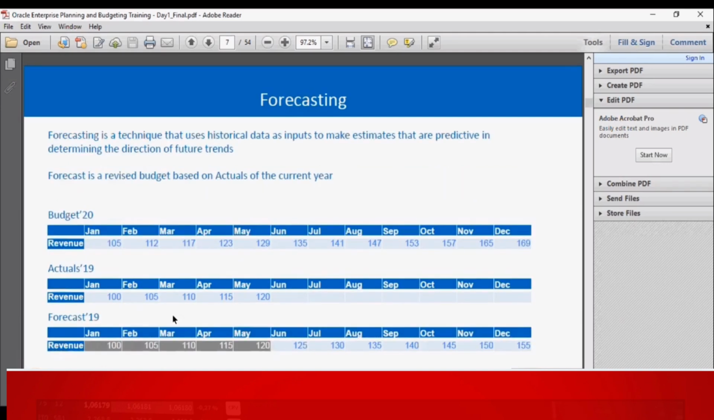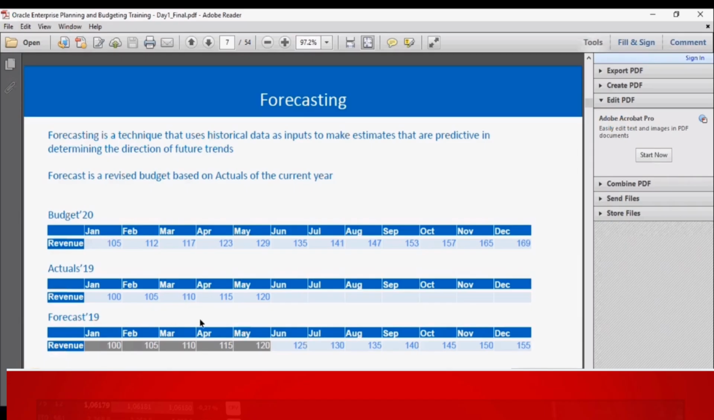Moving on to forecast. Forecasting is a technique that uses historical data as inputs to make estimates that are predictive in determining the direction of future trends. In short, forecast is a revised budget based on actuals of the current year. For the current year, the actuals will be occurring and the forecast is being changed continuously as actual months' data is replacing the already occurred months in forecast.